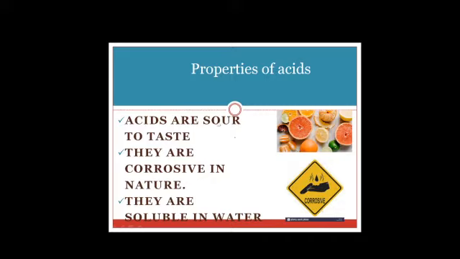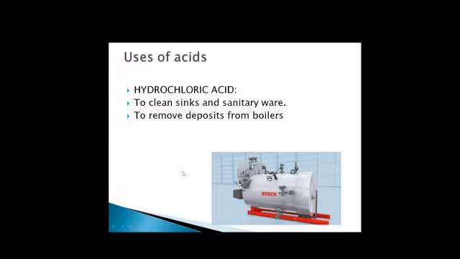Now we'll discuss properties of acids. Acids are sour to taste. We see here different food items, children, orange, lemon, right? Different types of food items which are sour to taste. They are highly corrosive in nature. What do you mean by corrosive? You can see here the symbol of corrosive. Corrosive means slowly tending to destroy by reacting chemically, that is, which destroys slowly by undergoing a chemical reaction. So acids are corrosive in nature and they dissolve in water.